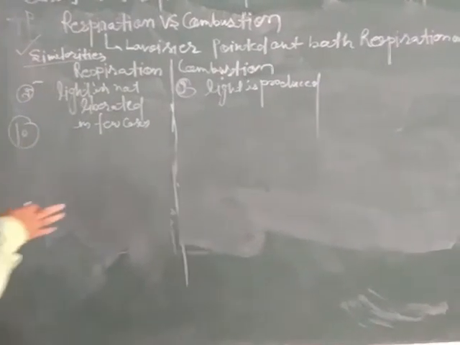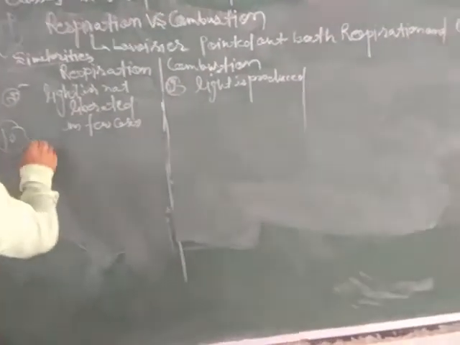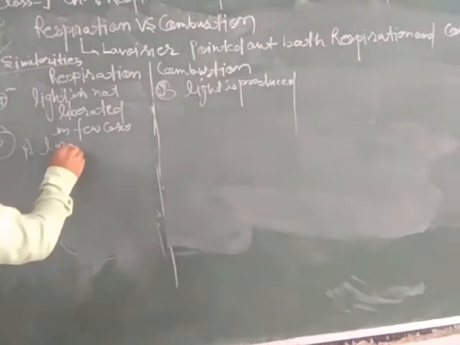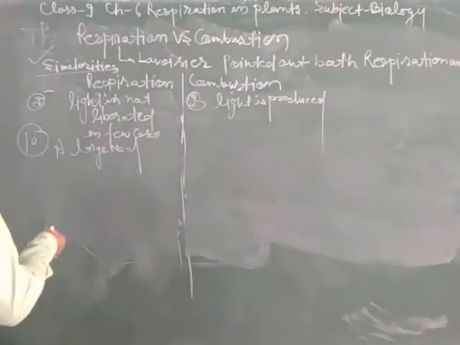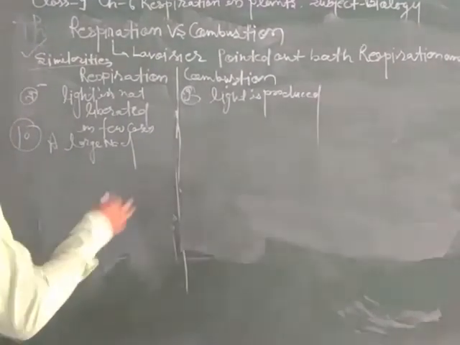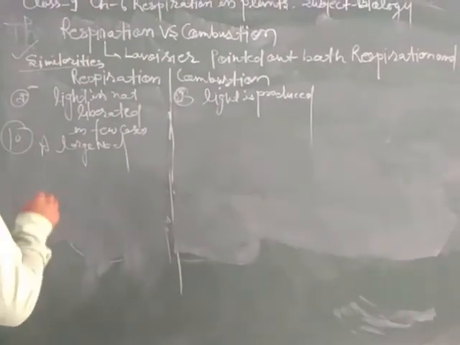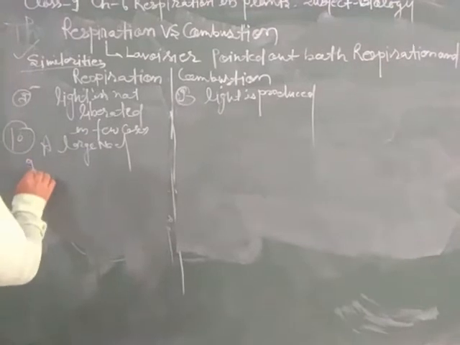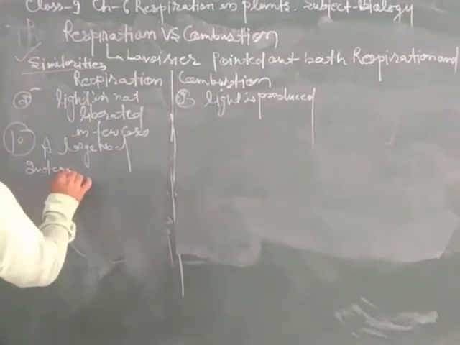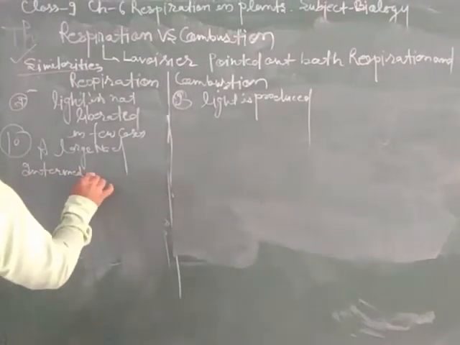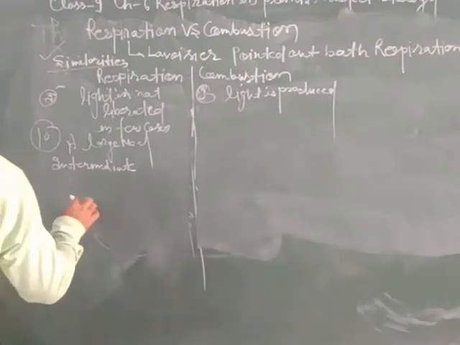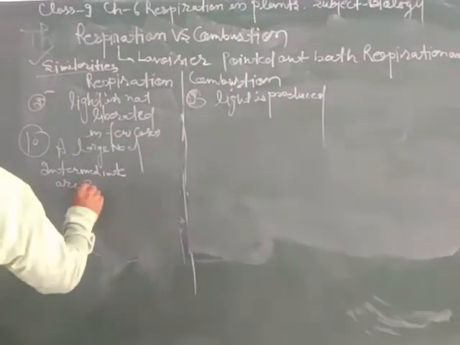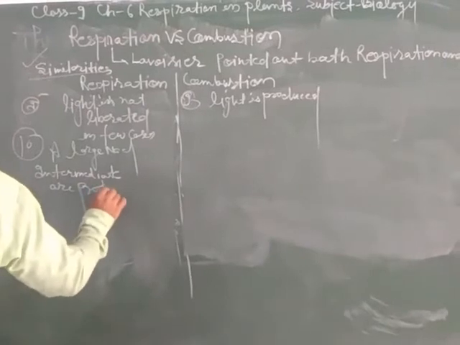Now next point: a large number of intermediates are produced in respiration. Intermediate means in between.